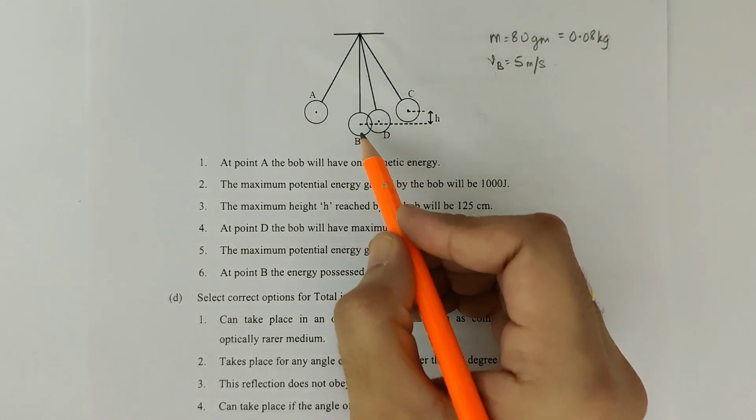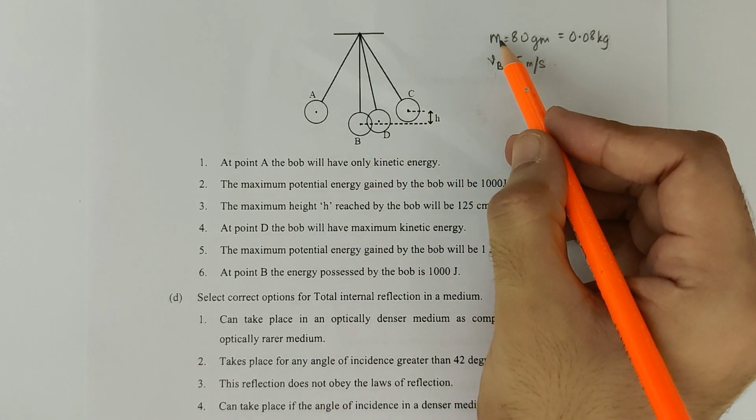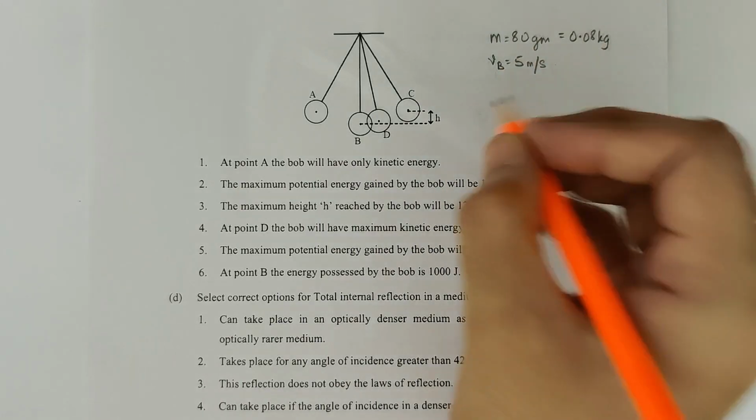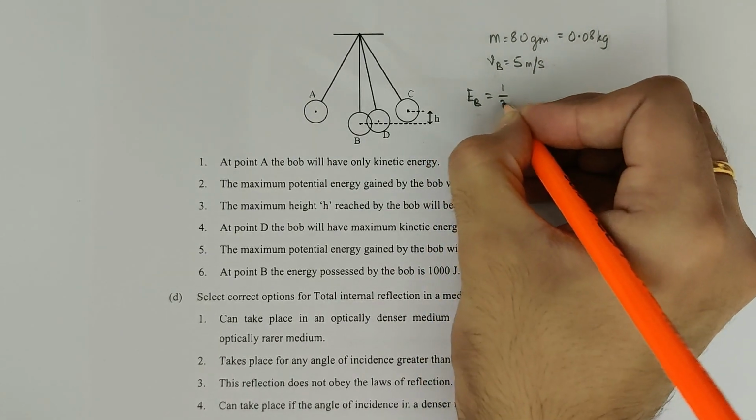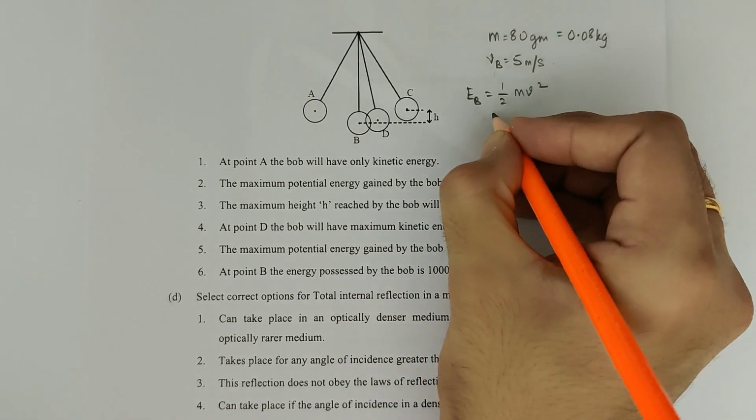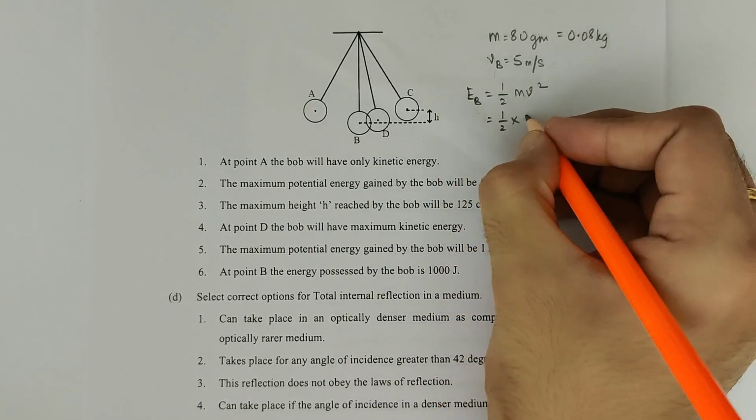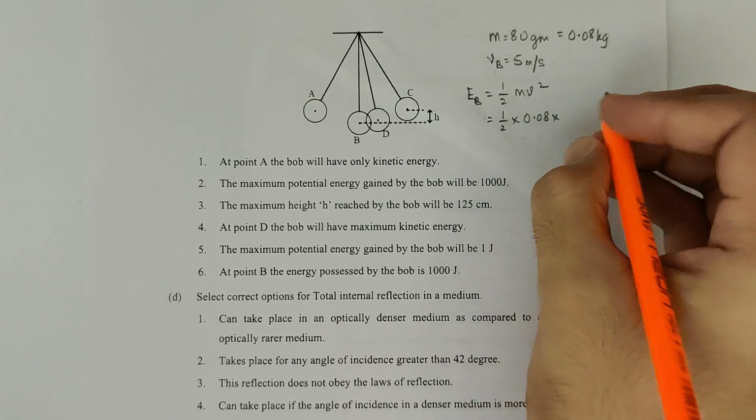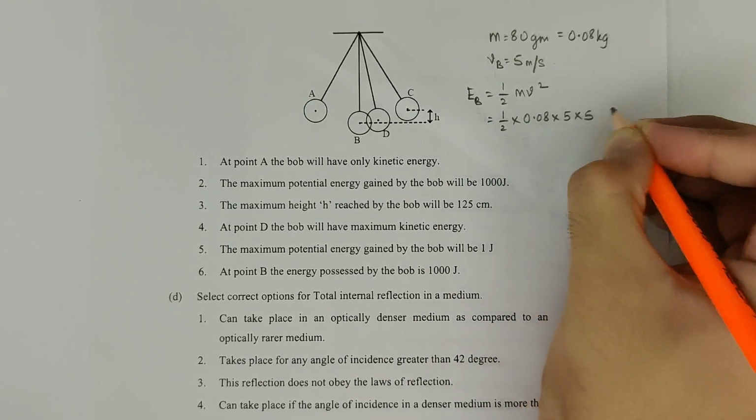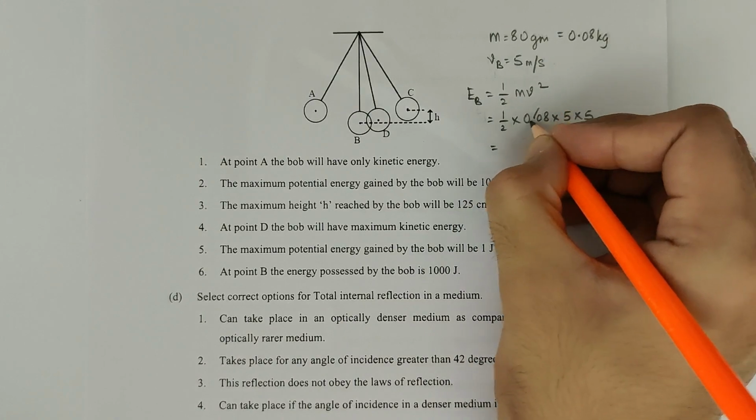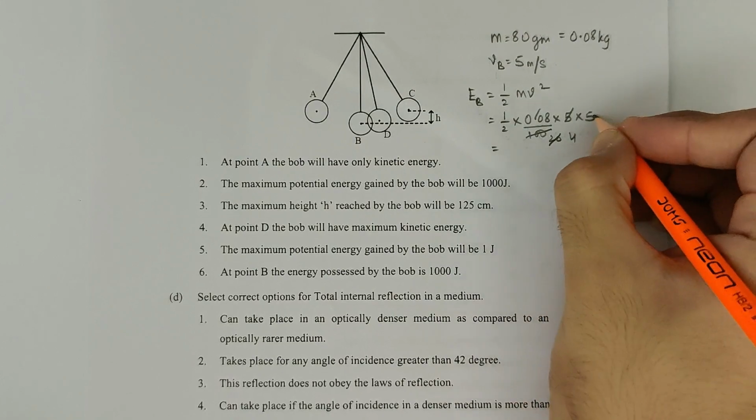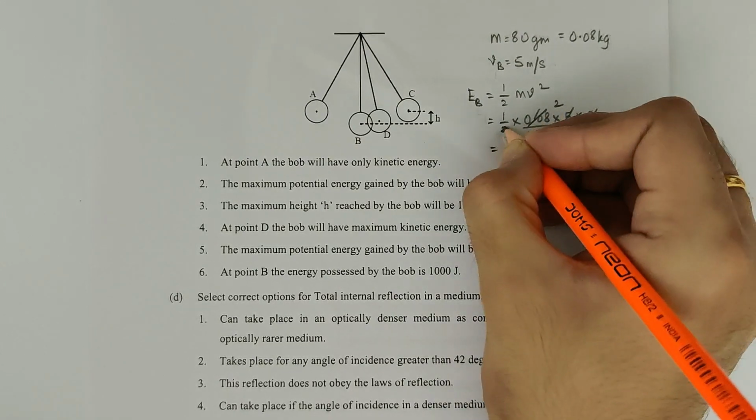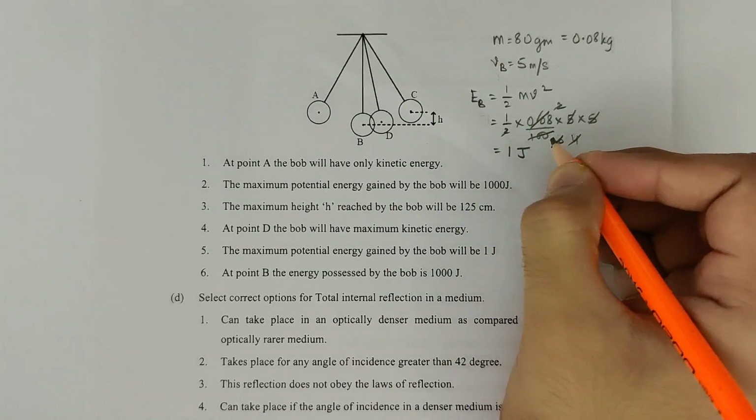Now guys, at point B, the pendulum will only have kinetic energy. Now we have the mass given and the velocity given, so let's calculate it. So energy at B will be equal to half mv square, which will be equal to half into 0.08 into 5 into 5. So we get 1 joule.